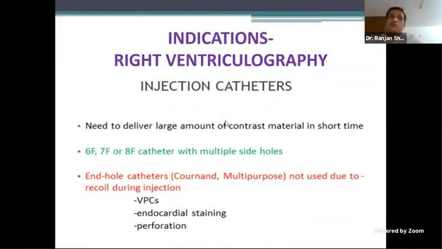Now, RV angiogram is done with a multiple side hole. Almost all ventriculograms are never with the end hole. Because if it's just an end hole, this is one question which will be asked. With an end hole, the force with which the dye is injected could actually dissect. It's like water cutting diamond, it could dissect. So it's never done. You have to do it with multiple side holes. You could also have an end hole, but side holes are a must. That is something which we should know.